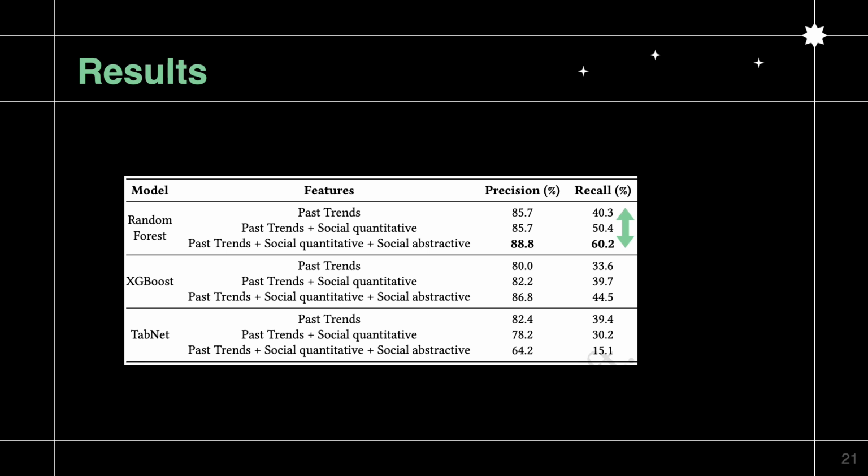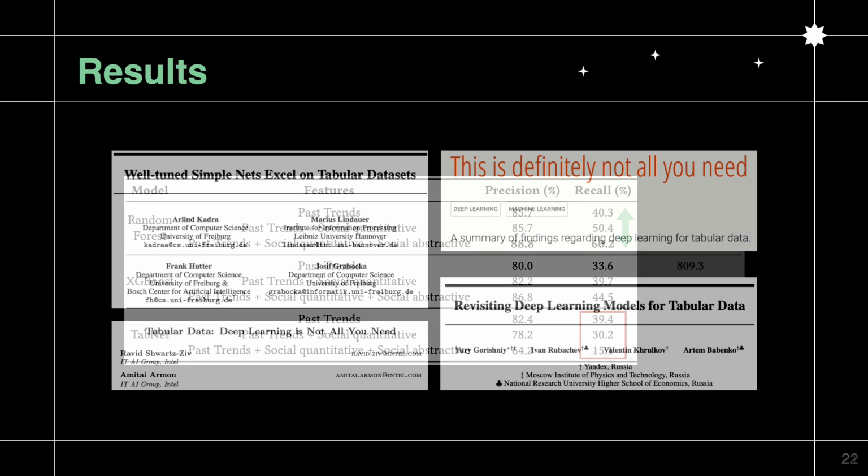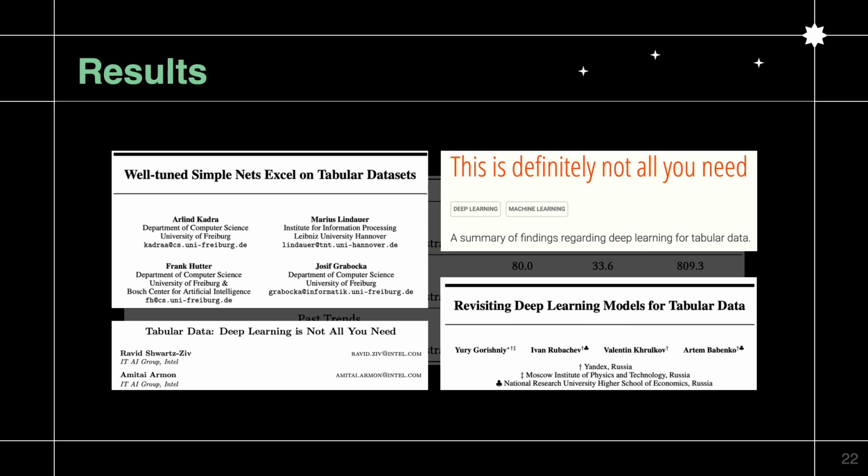Random Forest was found to perform the best with the internal features giving a recall of around 40%. Adding social quantitative features improved the recall by 10%. Adding the contextual embedding features improved the recall further by another 10%. Contrary to our intuition, TabNet performed the worst. It's also shown in studies that the performance of neural architectures is not consistent when it comes to tabular data, and these are heavily sensitive to parameter tuning.